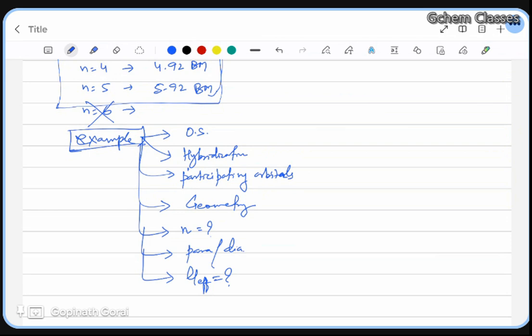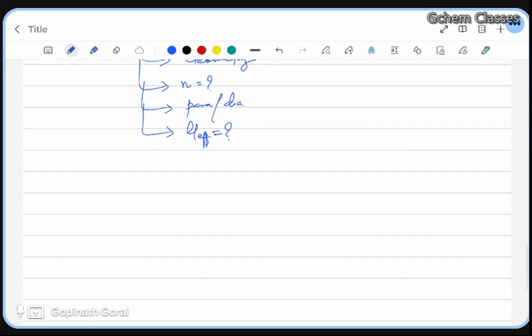So all of this you have to find out with any example I ask you going forward. You have to find the oxidation state, hybridization, participating orbitals, geometry, n value, para or dia, and mu effective. If you calculate all these things for each and every example, then there is no need to memorize anything. Everything will be perfect in your mind. It will sit in your mind, okay? And you can utilize it.